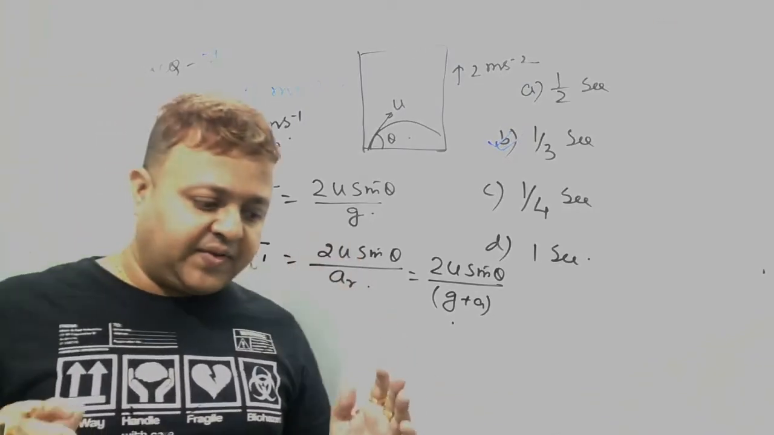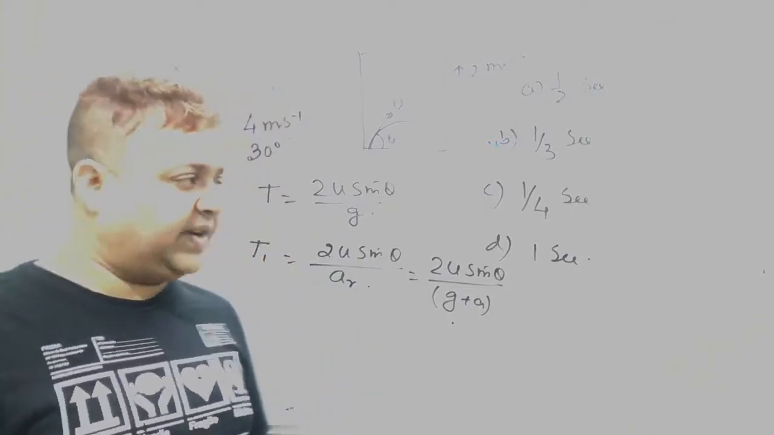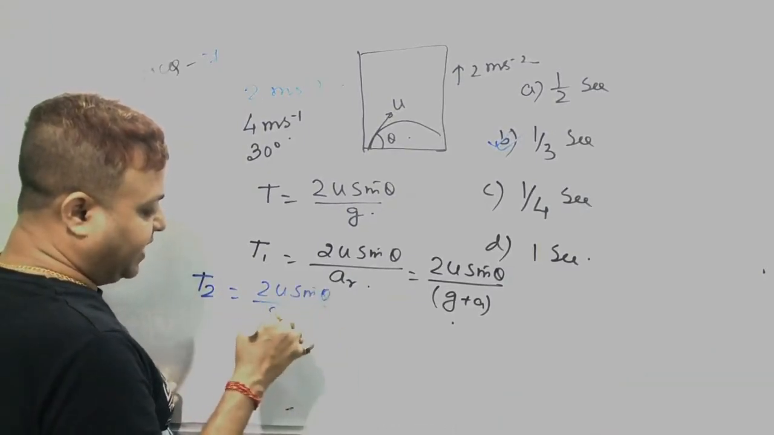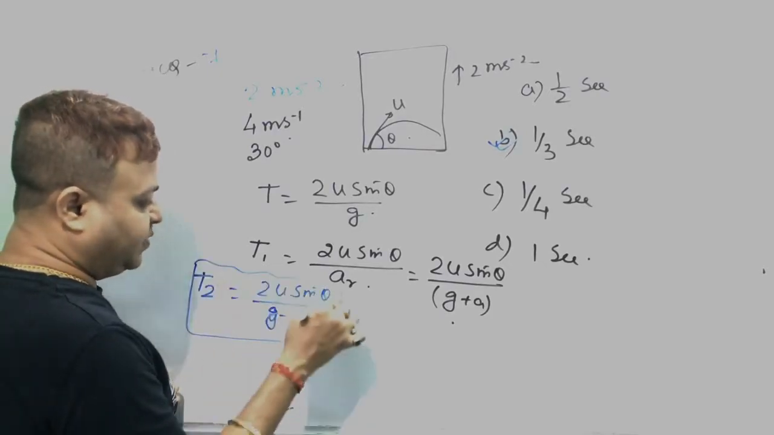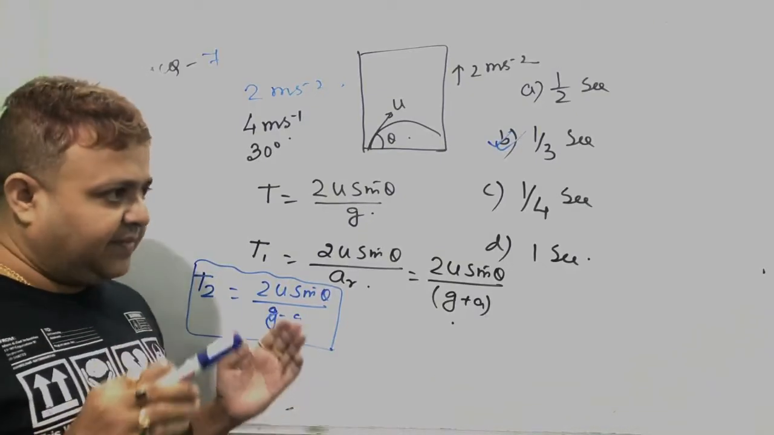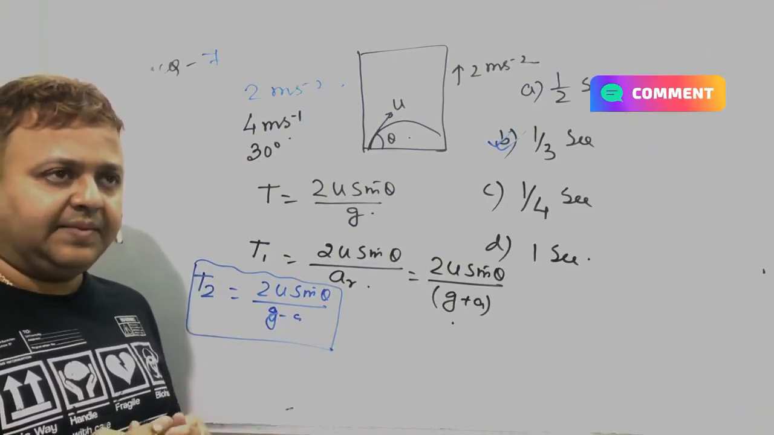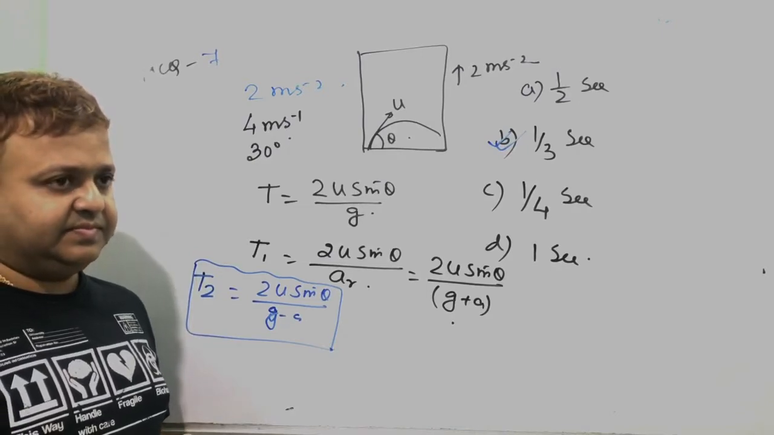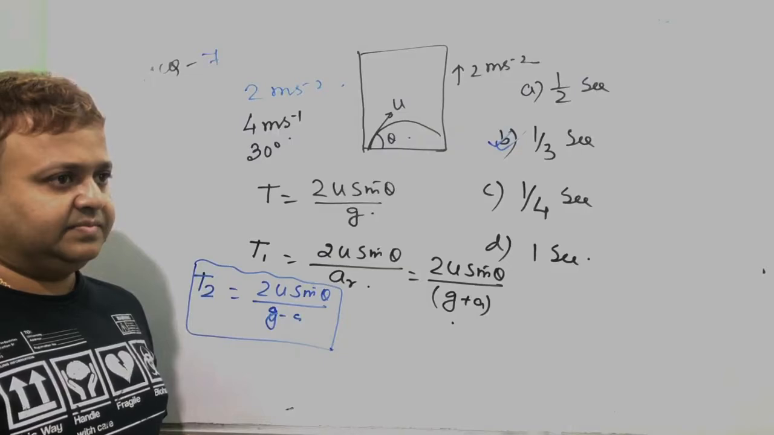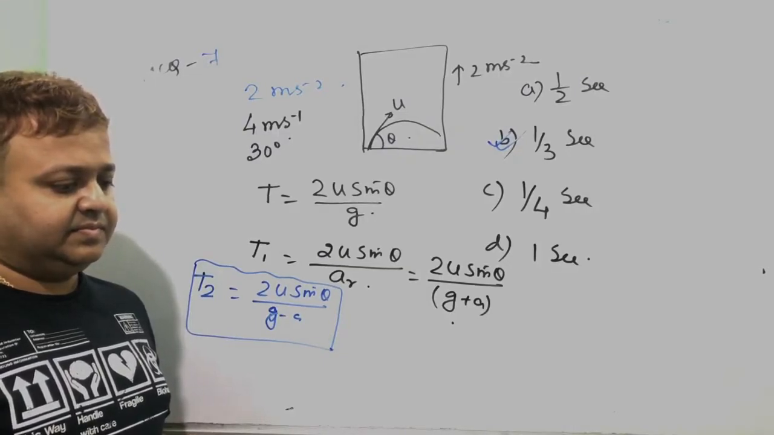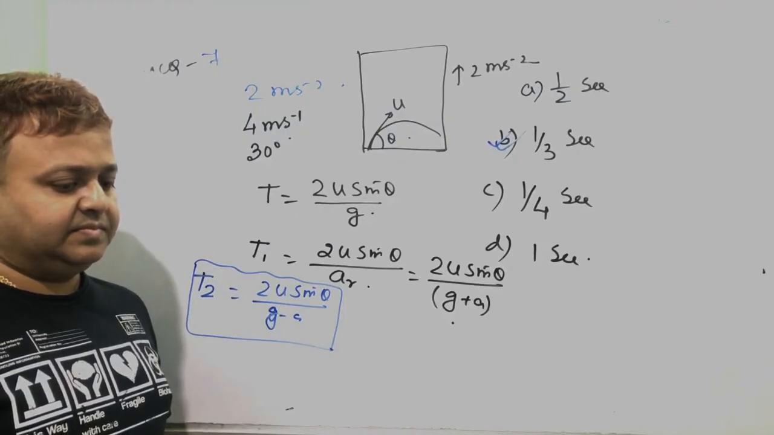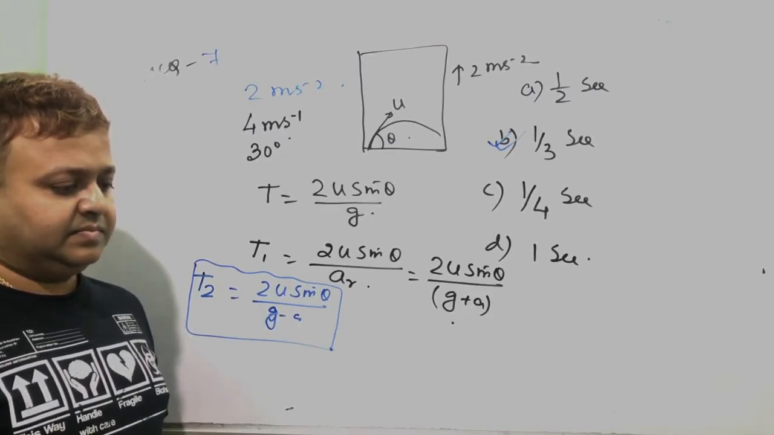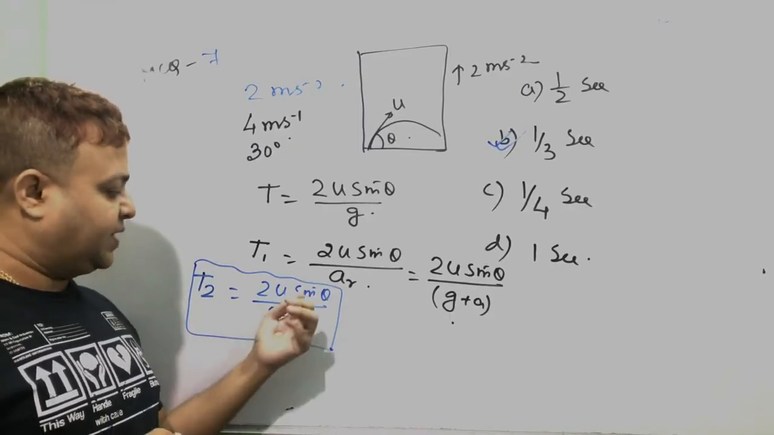Note: if the frame of reference is moving downward with an acceleration of a, then the time taken by the ball to return to the floor is 2u sin theta divided by (g minus a).